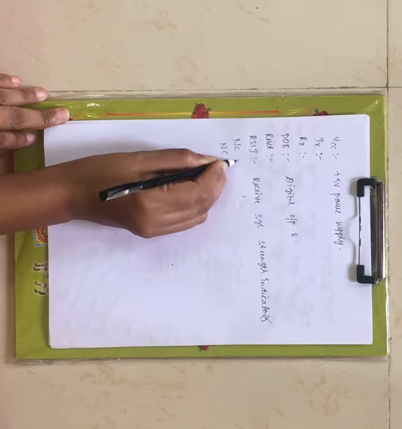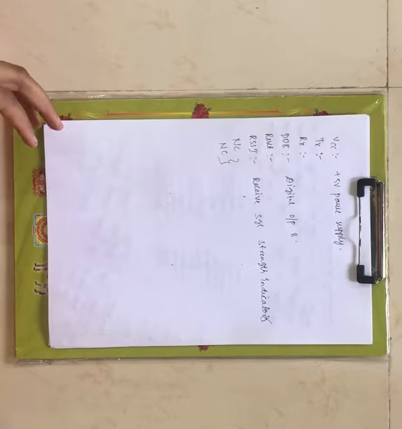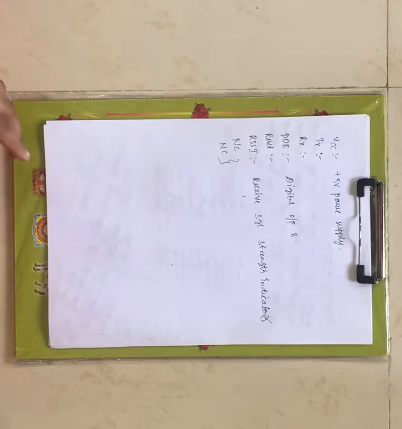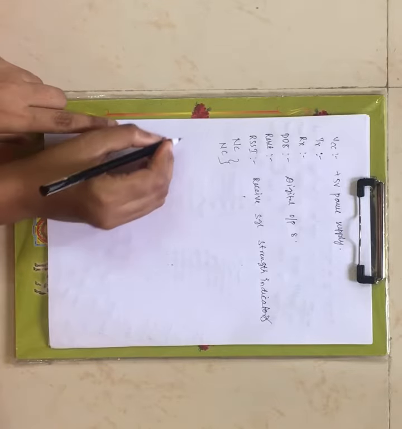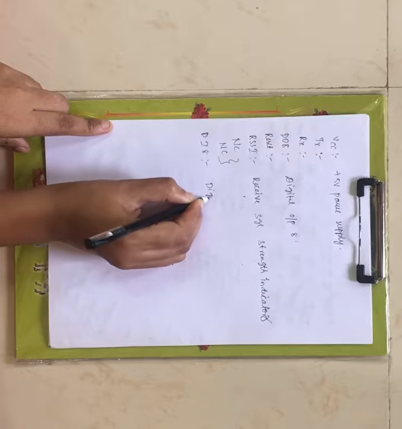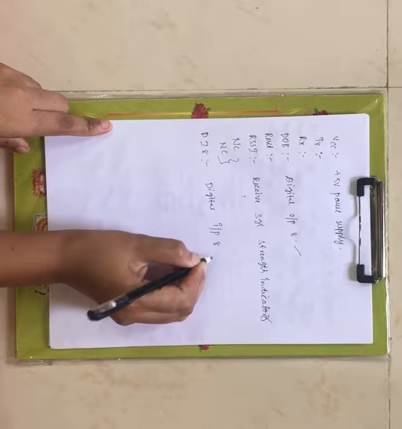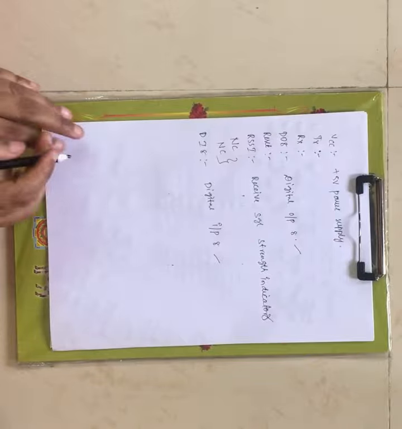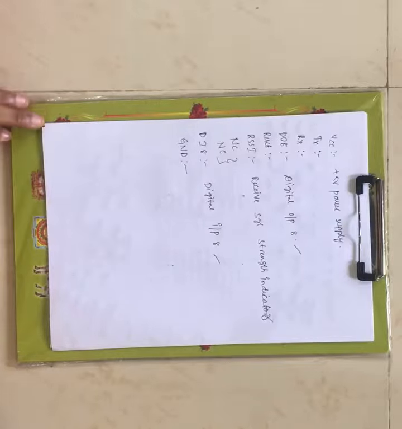And next we have NC, right? 2 NC pins are there. Now these are reserved because there is no connection for these particular pins to the device, right? NC, those are your reserved pins, nothing but no connection. And next we have DI8, right? Digital output 8 is this pin, and digital input 8 is this pin, right? And next you have the ground pin for your ground reference, right?